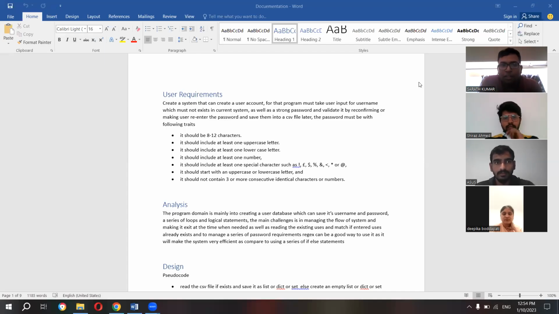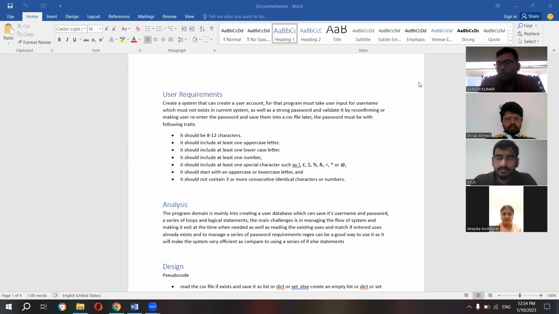Hi, good morning, all. This is regarding the MN404 assignment 2. Our assignment was mainly about creating a program for creating a user, and it should satisfy the 7 conditions which were given in the assignment project. We are a group of four members: myself, Sharad Kumar, Shiraj, Mohan Malgari, and Deepika Padapati.